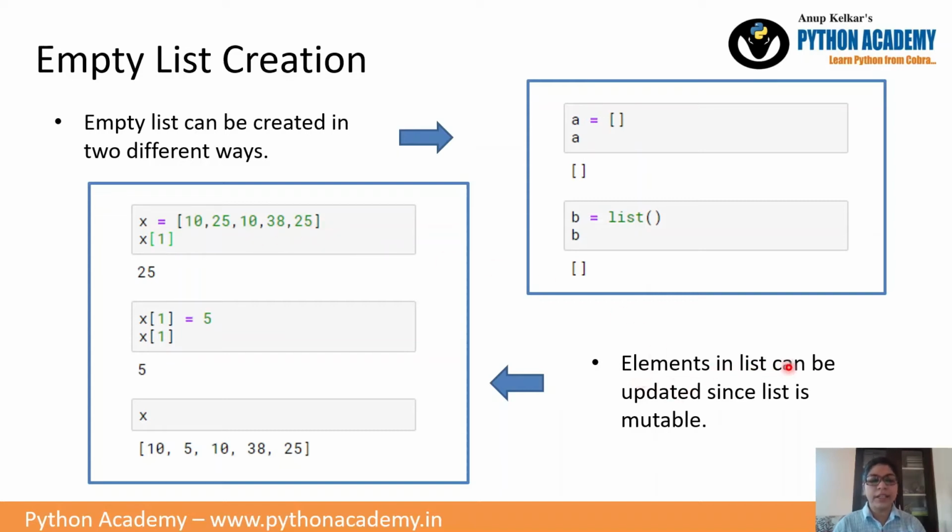Then elements in the list can be updated since list is mutable. List is an ordered sequence collection. Ordered sequence means we have to maintain the order. To fetch each and every element we have to use indexing, and it always starts with index value 0. So at the 0th position we have 10, at index position 1 we have 25, at index position 2 we have 10, and so on.